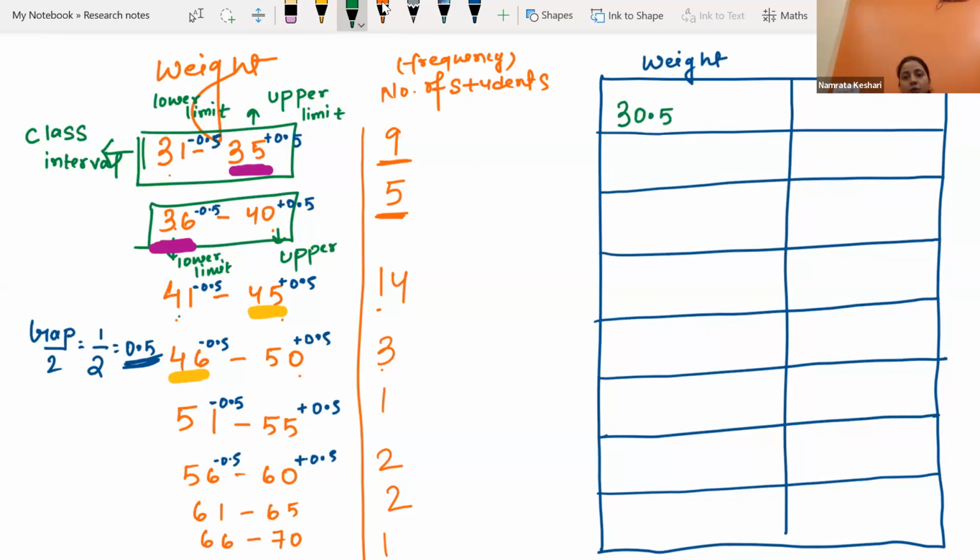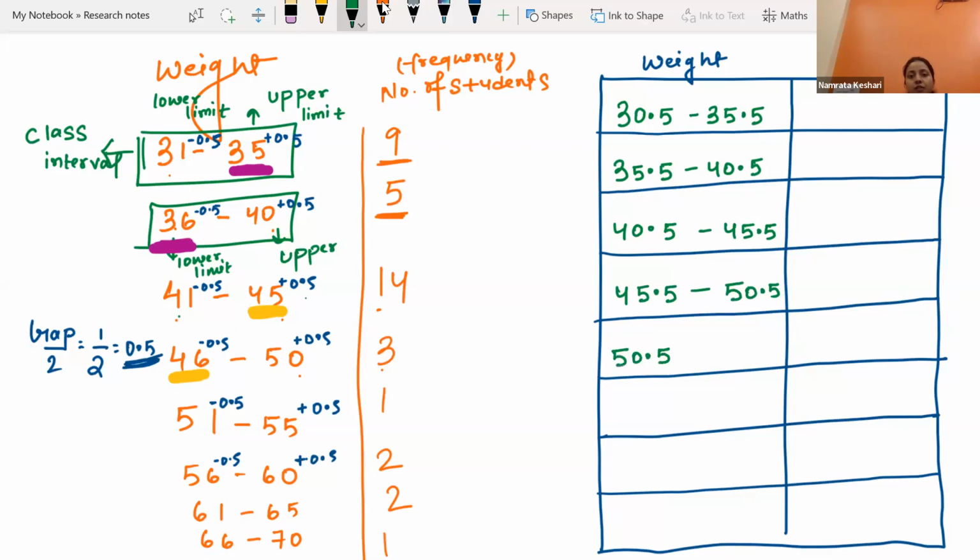Okay, 35 plus 0.5 will be 35.5. 36 minus 0.5 will be 35.5. 40 plus 0.5 will be 40.5. 41 minus 0.5 will be 40.5. 45 plus 0.5 will be 45.5. 46 minus 0.5 will be 45.5. And 50 plus 0.5 will be 50.5. 51 minus 0.5 will be 50.5.